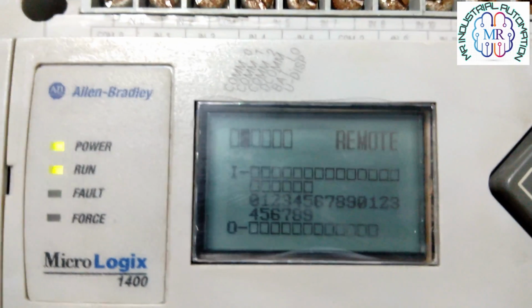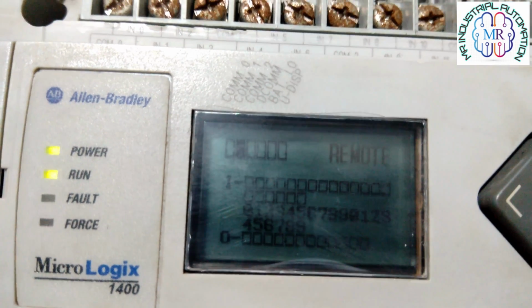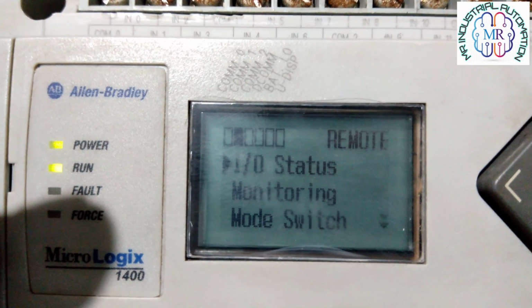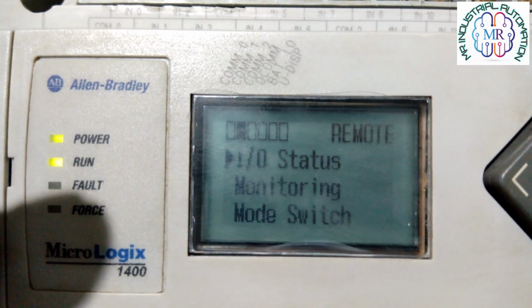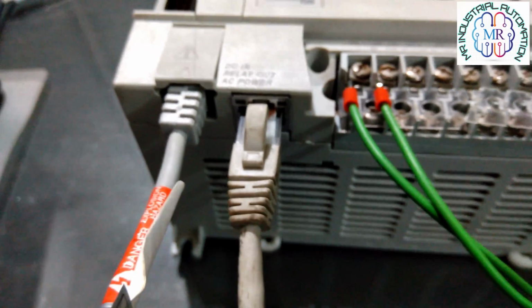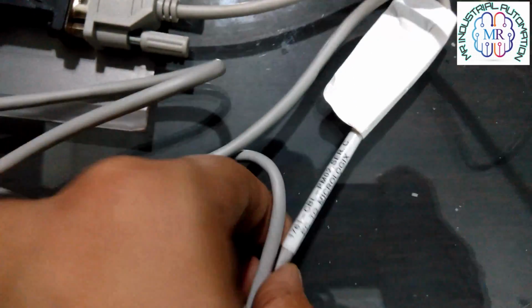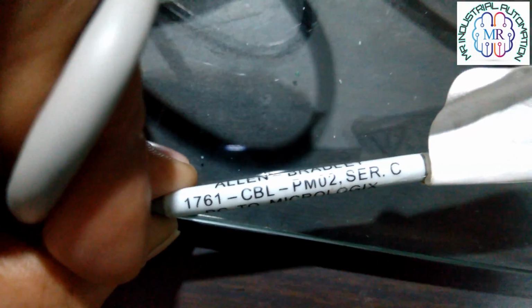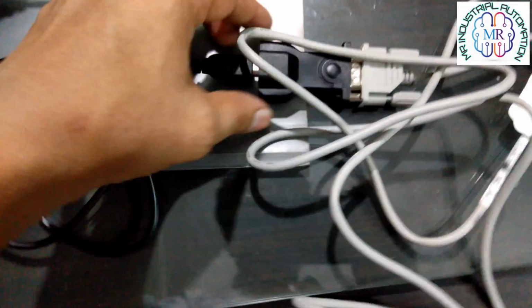You can clearly see in our video that the Ethernet cable is already connected with the port, but on the PLC screen the communication status is not blinking, it's in a steady state. Actually, my Ethernet port has become faulty and I just want to show you that if your Ethernet port becomes faulty, then what is the second option to upload or download the program. So this video is based on communication.